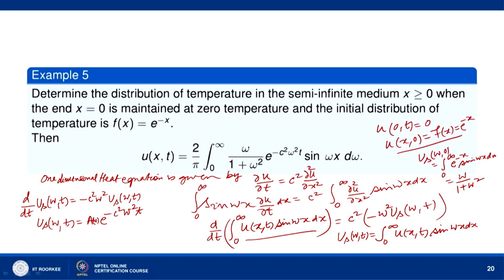So put t equal to 0 here. So u_s(omega,0) becomes omega over 1 plus omega square, and this is A(omega) and this is 1. Okay. So we got the value of A(omega). Thus we get u_s(omega,t) equal to omega over 1 plus omega square e raised to the power minus c square omega square t.